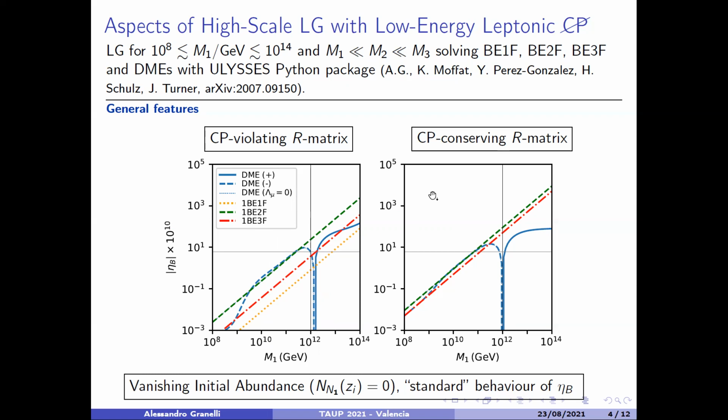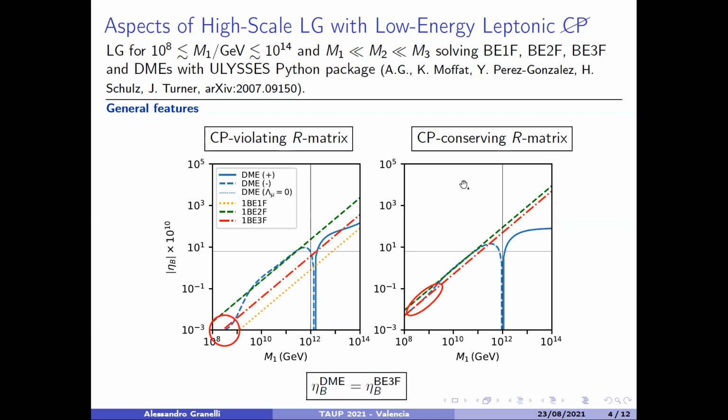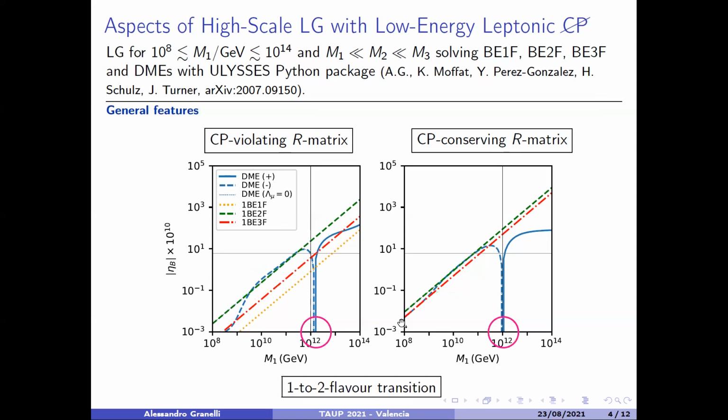This is what we have called the standard behavior of the baryon asymmetry, because at 10^9 GeV there is the transition from the two flavor to the three flavor regime, and the density matrix recovers the three flavor Boltzmann equation in the three flavor regime. Then we have the two flavor regime, where the density matrix equations reproduce the two flavor Boltzmann equation. Then we have a sign change in the density matrix solution at 10^12 GeV when the single to two flavor transition happens. Now, this is a peculiar thing that we have investigated and studied in detail. In particular, we have studied when this sign change happens and at which mass scale.